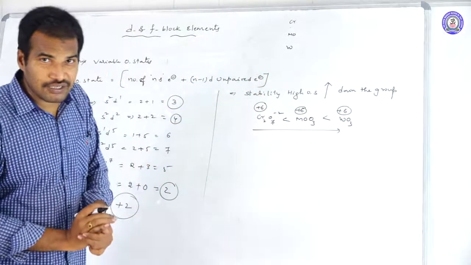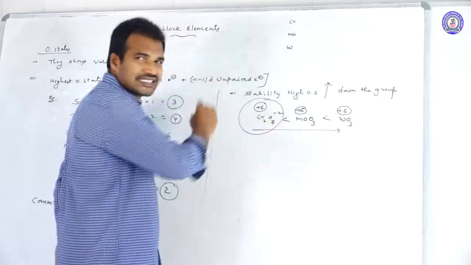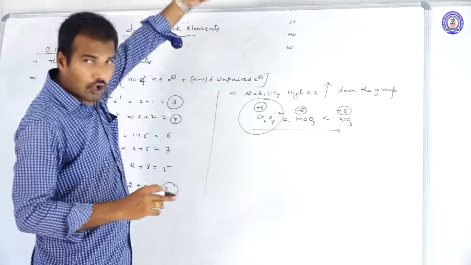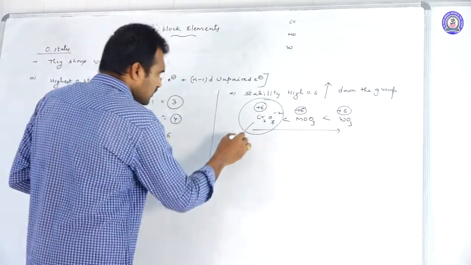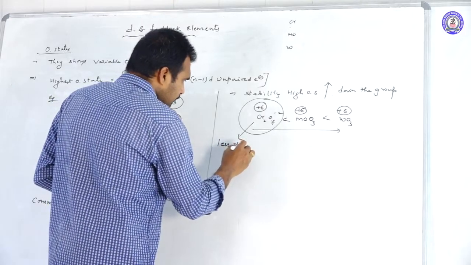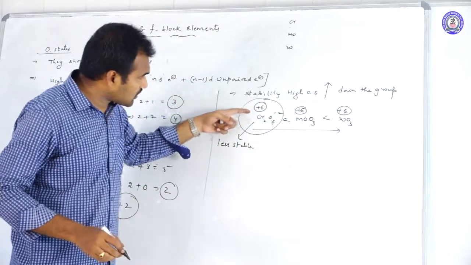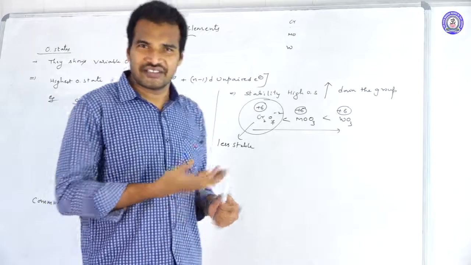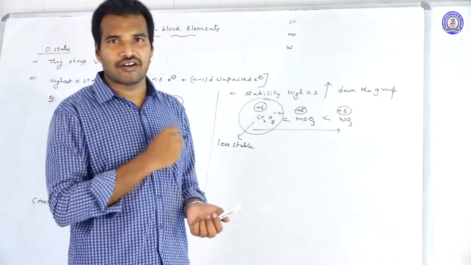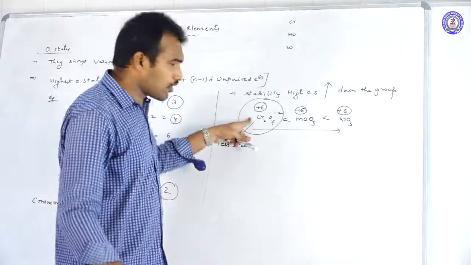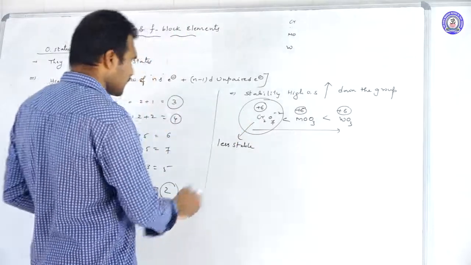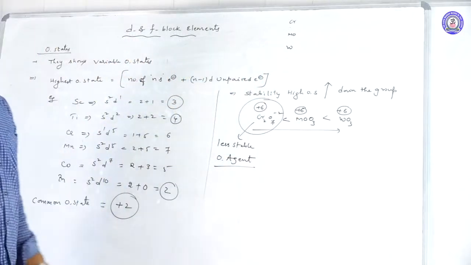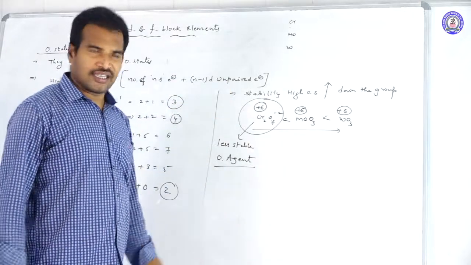That means the least stable here is dichromate. The plus 6 oxidation state of dichromate is the least stable because it is at the top of this group. If the higher oxidation state of a metal ion is less stable, it will immediately try to gain electrons. That is reduction. The species undergoing reduction is called the oxidizing agent. That is why dichromate acts as an oxidizing agent.